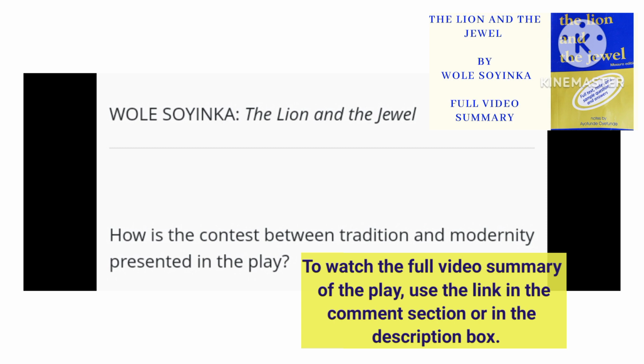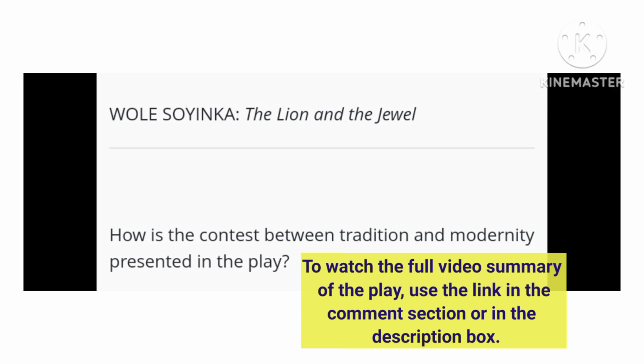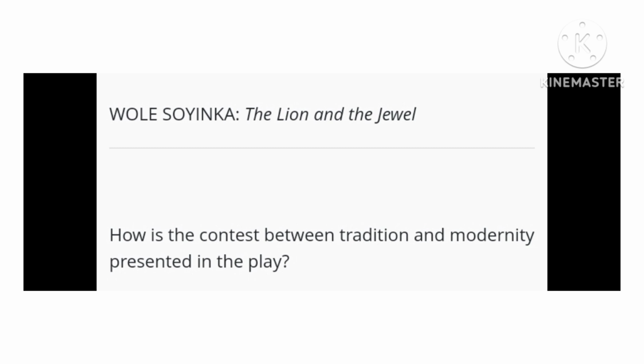Lakunle insists that Sidi is a backward girl who needs education because she still demands a bride price, as if she is a mere heifer to be bought from a market store. She demands the bride price because she is a virgin and not a cheap product to be sacrificed on the altar of big grammar and civilization. In the end, the lion devours the jewel and shames Lakunle, the school teacher, and his professed civilization, as Baroka marries Sidi after she is blessed by no other than the head of the lion's wives, Sadiku.